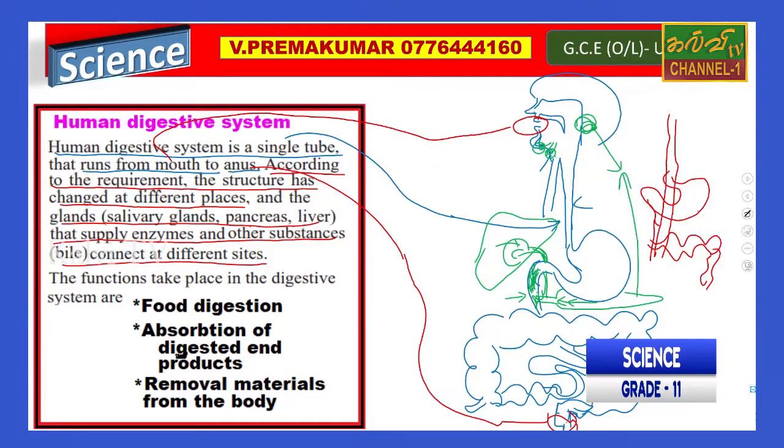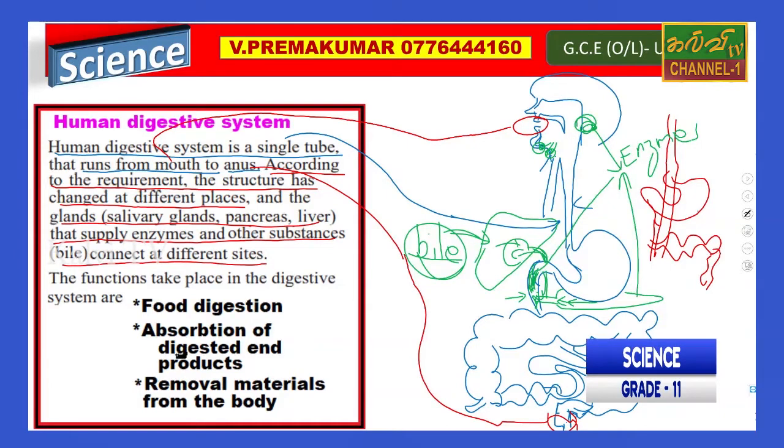These kinds of substances are enzymes. But the exception is the liver, which is mostly involved in secreting bile. Bile is not an enzyme, but it participates to some extent in digestion.